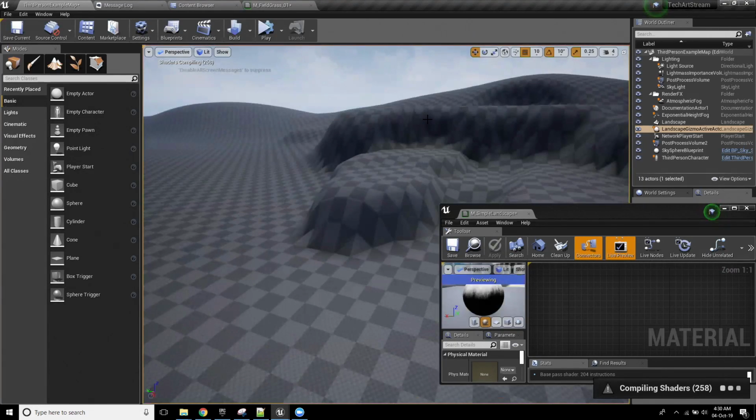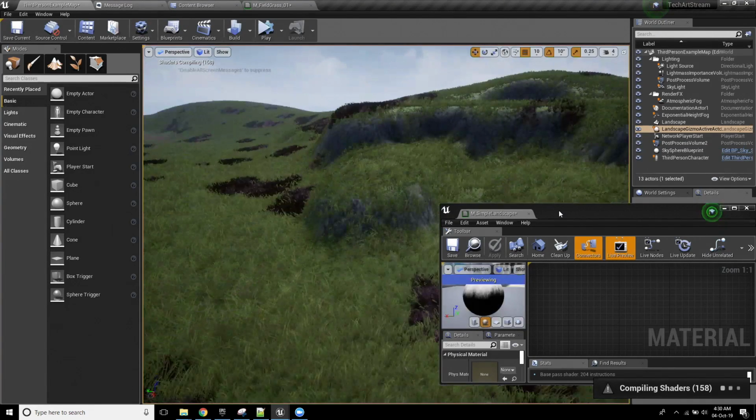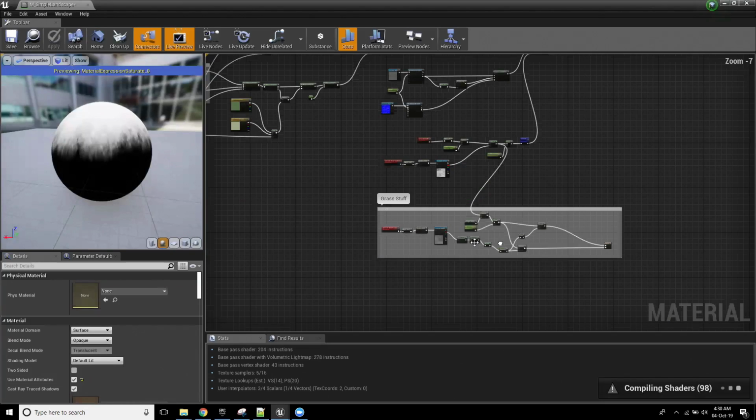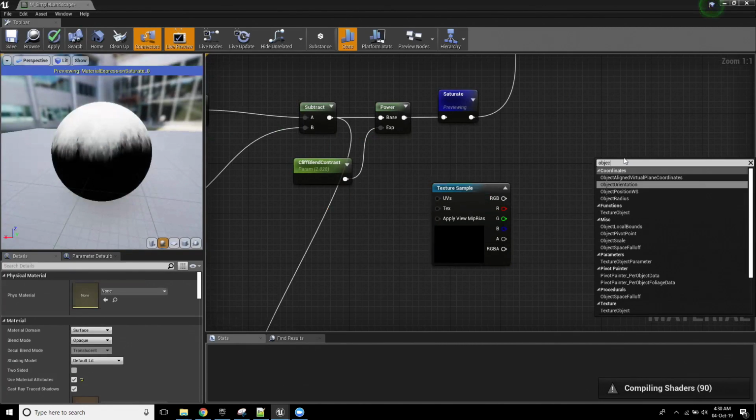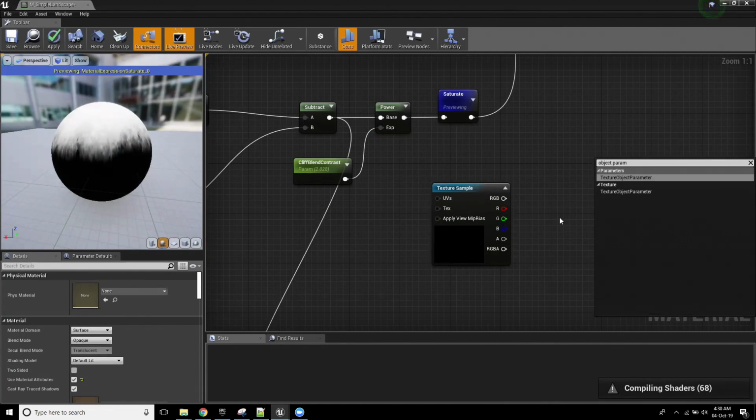So while that's compiling, feel free to shoot through another question, Victor. Sure, we can grab another one. So someone was curious about, can texture objects be used as material parameters? As material parameters, yeah, you just get the... Ta-da!